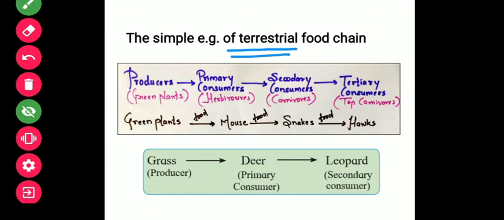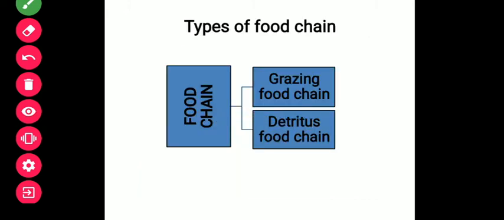It means that in each individual habitat you will see different organisms existing where they are best suited or have adapted. So you have to remember one thing clearly, that when you see the food chain of a different ecosystem, you will find different kinds of organisms in the food chain. So that's it. Now next, the kinds or types of food chain.